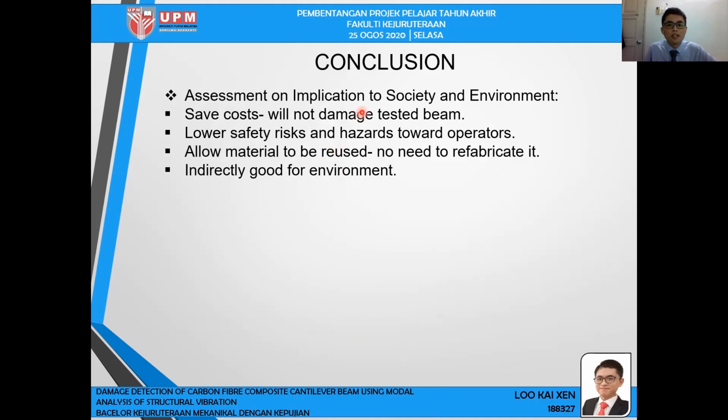For the assessment on implication to society and environment, this method saves costs as it will not damage the tested beam. It lowers safety risk and hazards to operators. It allows material to be reused, so we no need to refabricate it, and it is indirectly good for the environment.